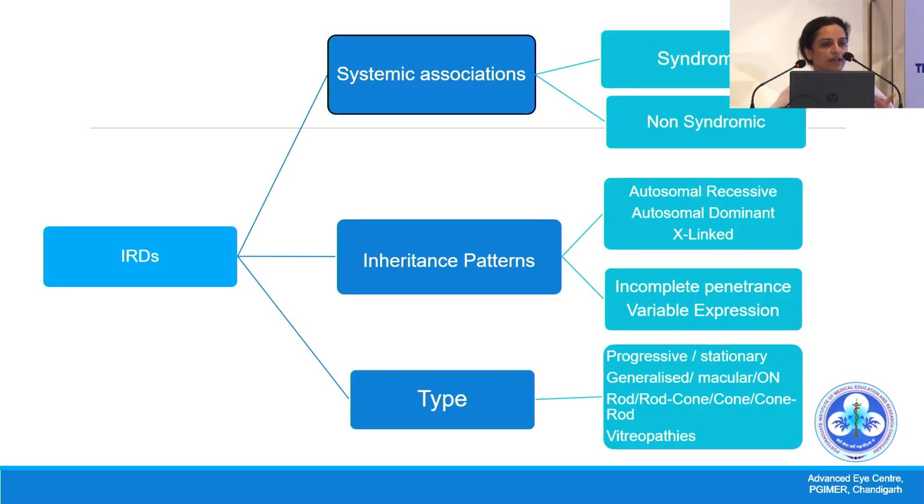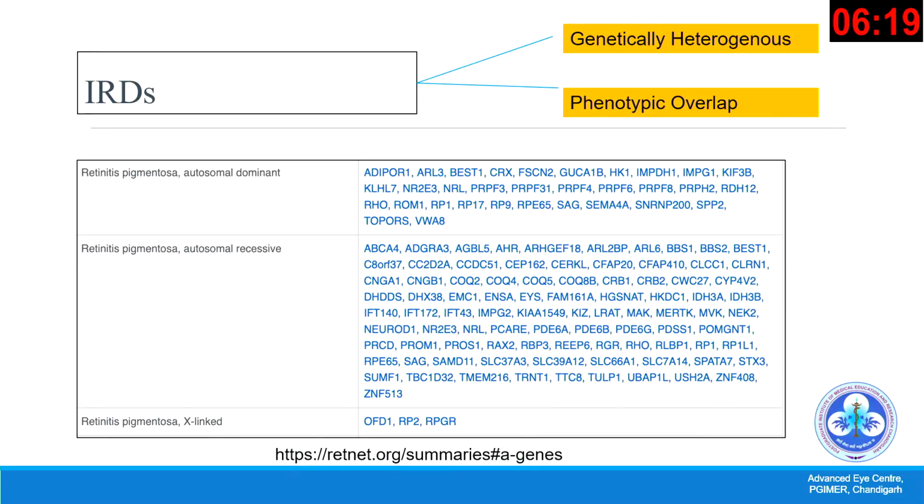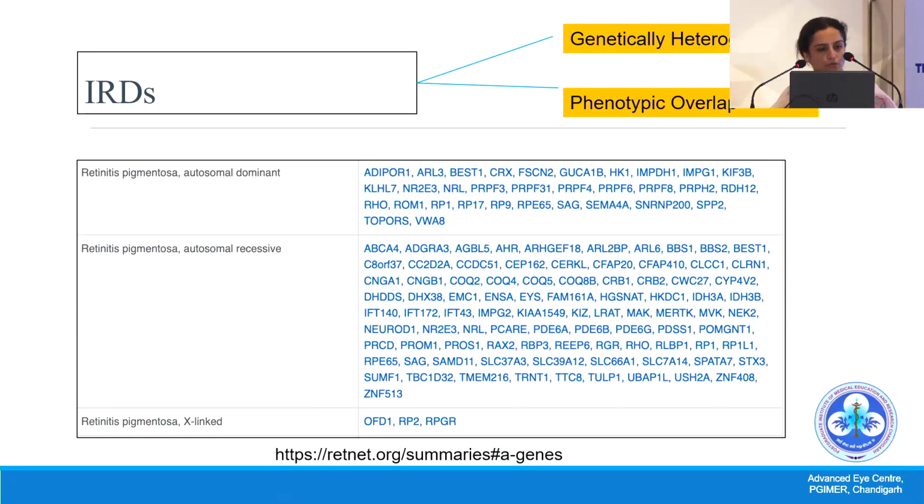They could be generalized or predominantly macular or involving the optic nerve. As far as the photoreceptors are concerned, they could be predominantly rod-cone, cone predominant, or cone-rod dystrophies. There could also be vitreoretinopathies. So as ma'am has also said, this is a genetically heterogeneous group of disorders with a wide variability and a lot of phenotypic overlap.